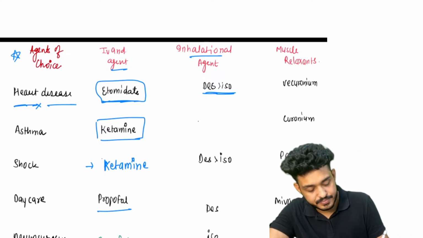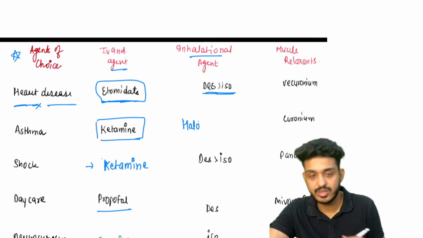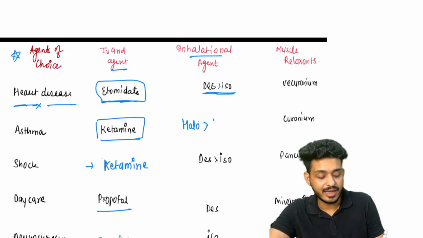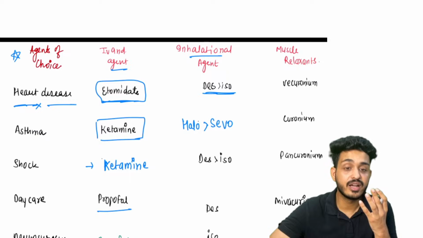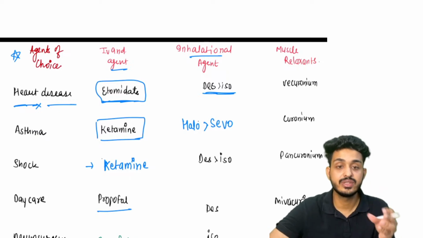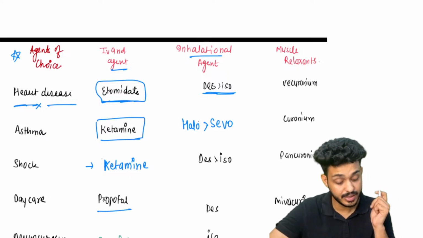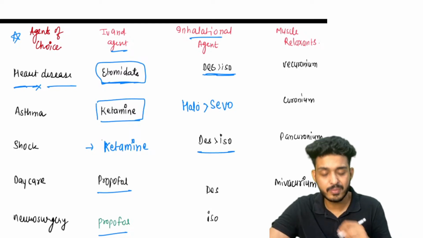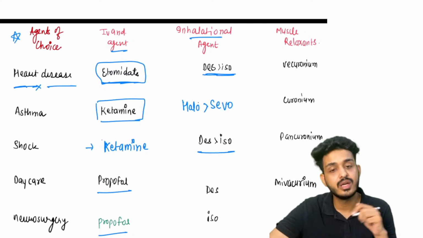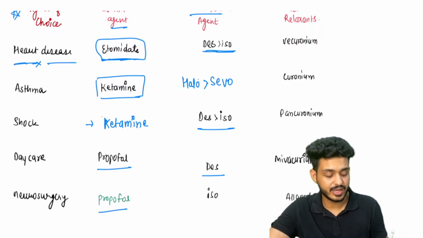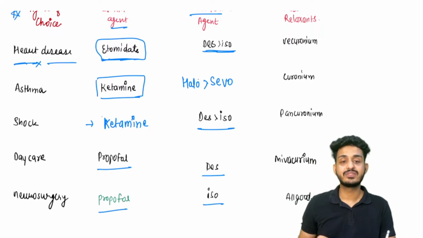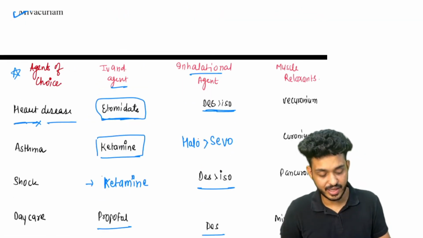For asthma I have told you halothane is a good bronchodilator, and second best will be sevoflurane. Sevoflurane we can use for induction, and for maintenance also, in children also. It is the agent of choice, right? Next thing is your shock. For shock patient we can use desflurane because it is fast acting, right? For daycare surgery we can use desflurane. For neurosurgery we can use isoflurane.